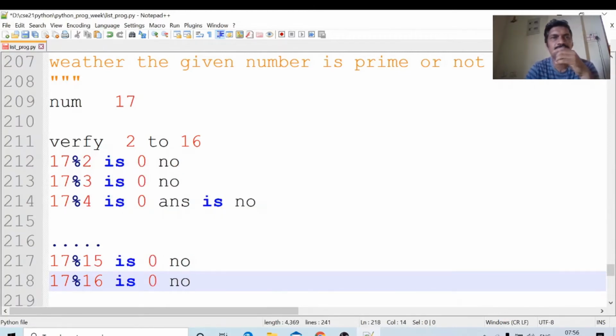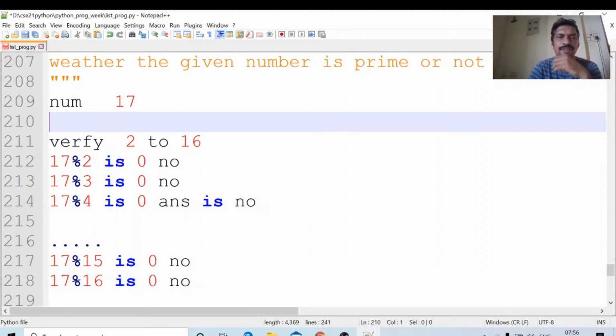Suppose the input number is 200. We will check from 2 to 199. Some modification is there in this, some advancement. To check a prime number, no need to check up to n minus 1, only up to the square root of this number. The square root of 17 lies between 4 and 5. Up to 5 is enough. Actually, we were checking from 2 to 16.